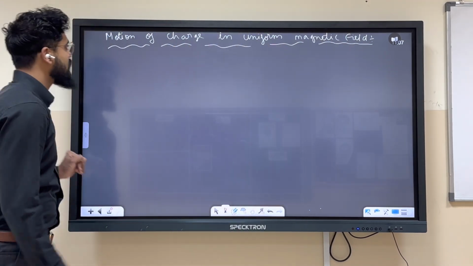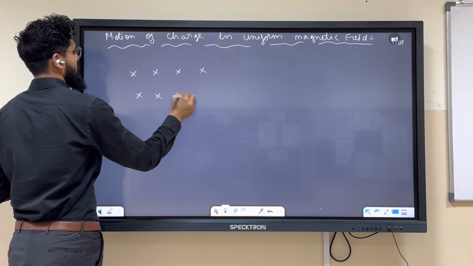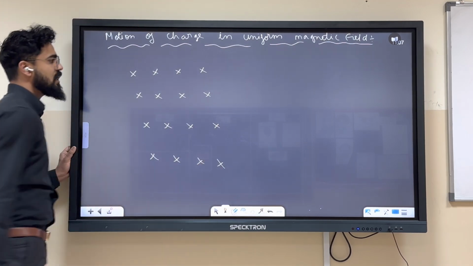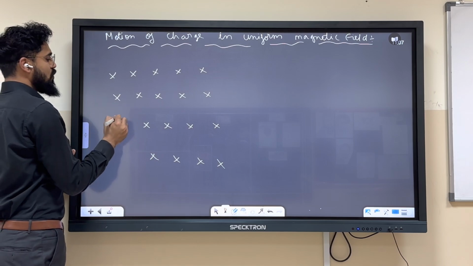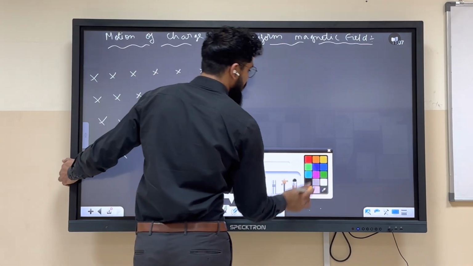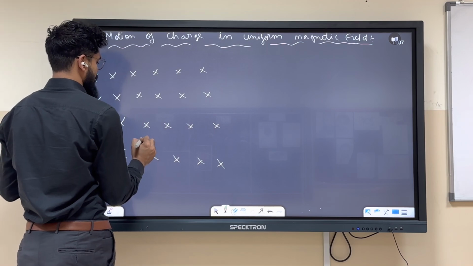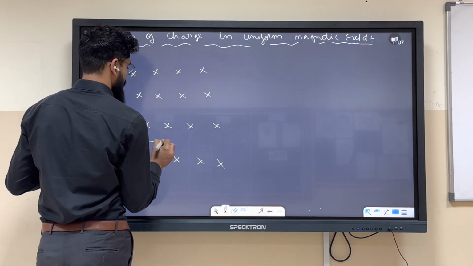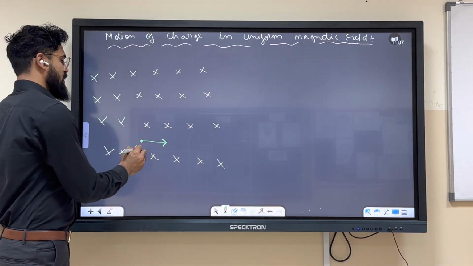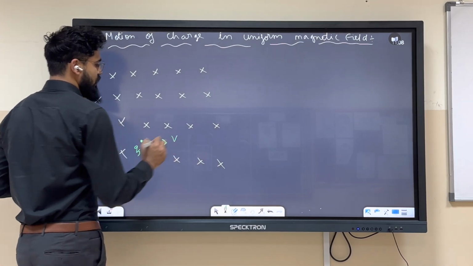So, see, if this is the magnetic field, you will say, sir, we already know what will happen. We will make a charge, correct? That will move with certain velocity and this color will be green. Its charge is Q. Let's say mass is M. We already know this. So if it is moving with velocity V, then what will happen?